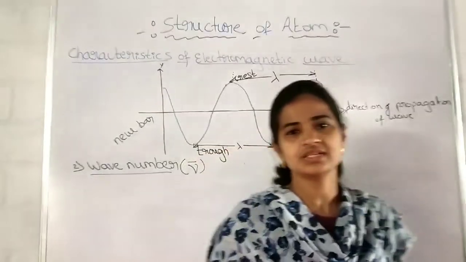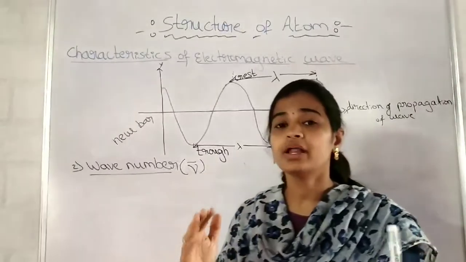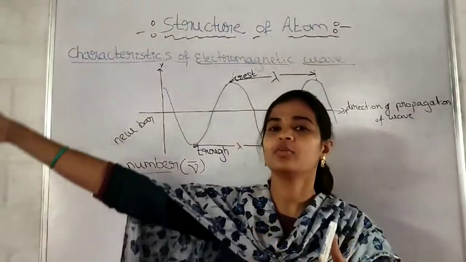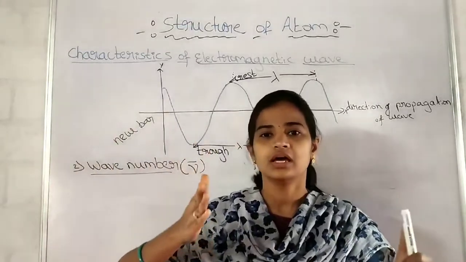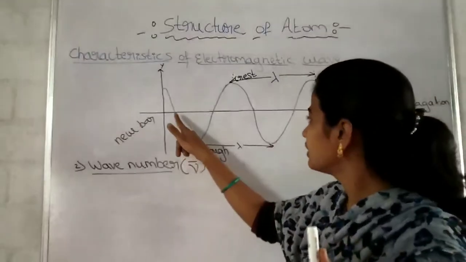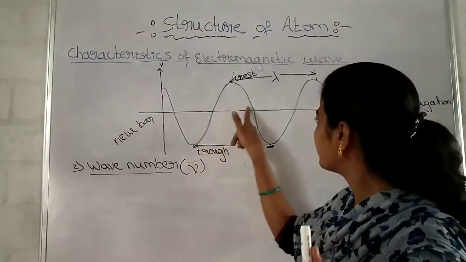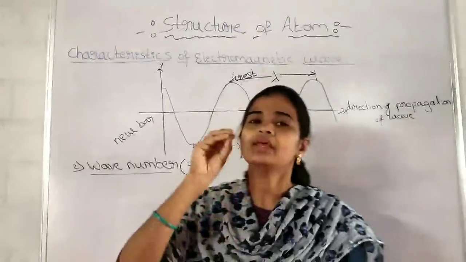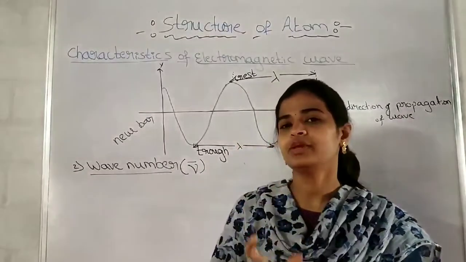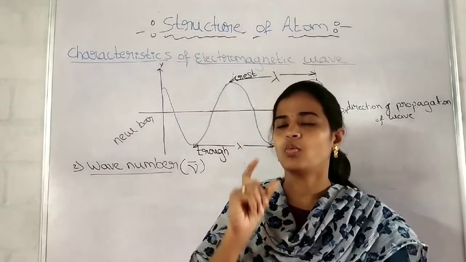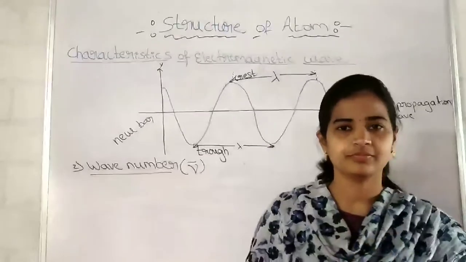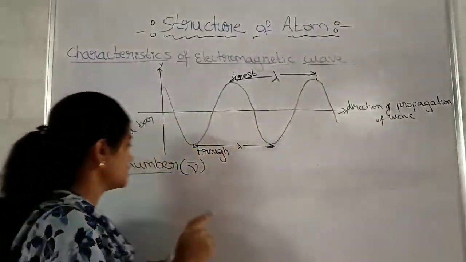What is wave number? The number of waves, isn't it? But the number of waves present in the given length. We cannot take a kilometer's length and measure the number of waves. What is the number of waves? One crest, one trough. This is one wave. Like that. How many waves are present in the unit length? Unit length means it may be 1 meter, 1 centimeter, like that, in a fixed length. You can understand it very easily.